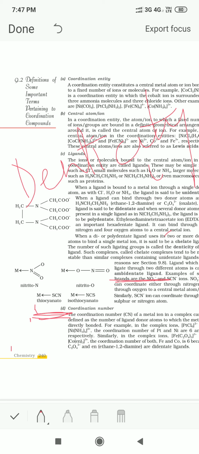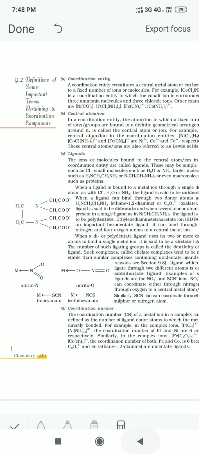Similarly here, nitrito N, coordination is through nitrogen, and here nitrito O, coordination is through oxygen. Such ligands are known as ambidentate ligands.